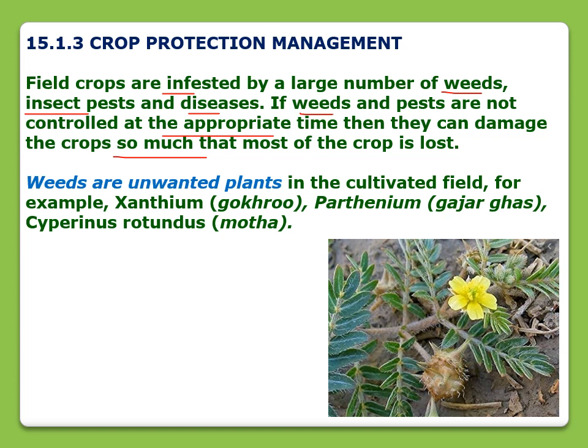What are weeds? Actually, weeds are unwanted plants. These plants grow automatically on their own in the field. For example, gokhru are unwanted plants. They are weeds. Gajar ghas and moth, they are weeds and they are harmful for the crop.